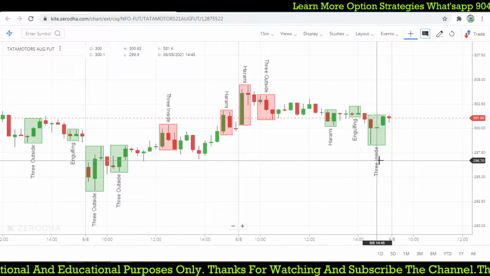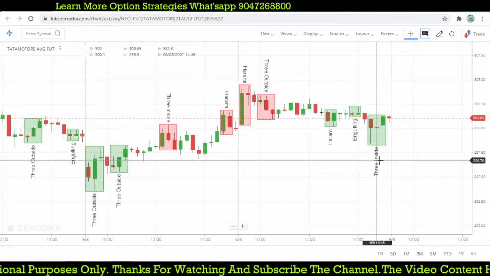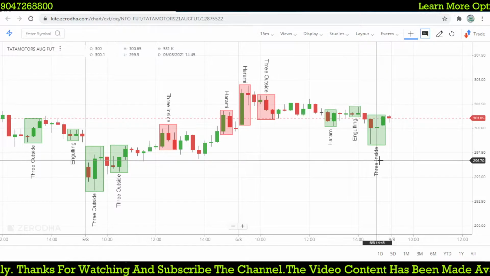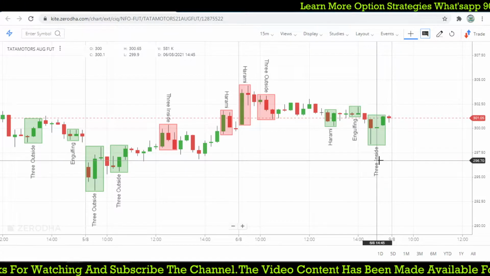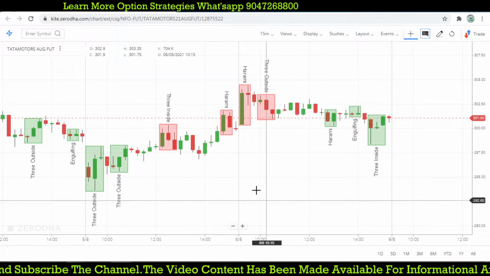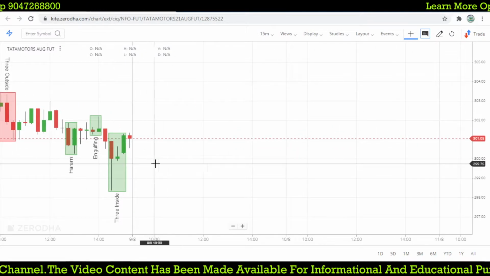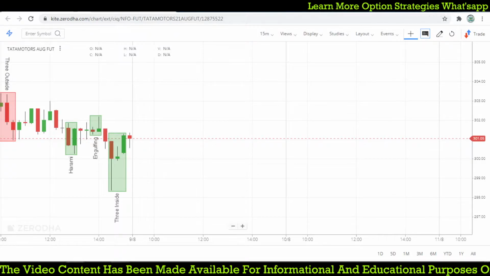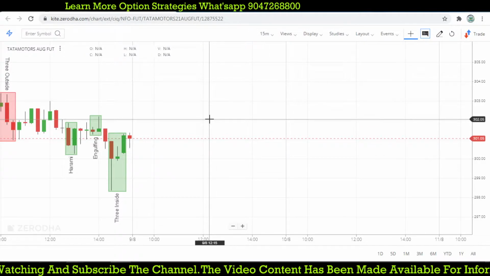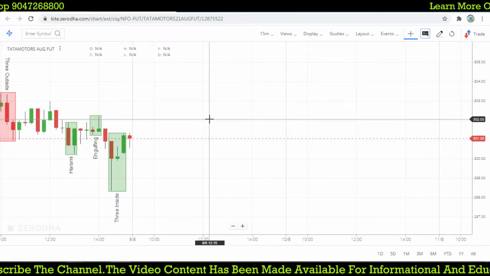So first of all, we want to know what is Harami. Once you know about Harami, then only we can trade based on the Harami candle, right? So instead of explaining everything about the Harami candle, when the market keeps on moving up, the first simple concept is where we are going to take the Harami candle. What is the use of the Harami candle? Why are we going to use the Harami candle?